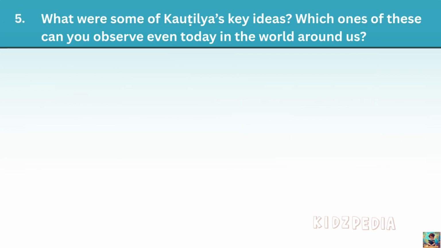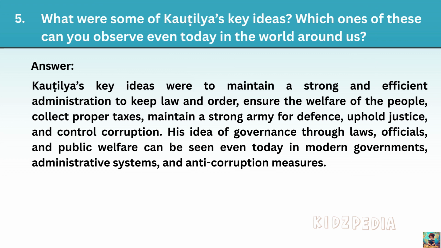Fifth question. What were some of Kautilya's key ideas? Which ones of these can you observe even today in the world around us? Answer. Kautilya's key ideas were to maintain a strong and efficient administration, to keep law and order, ensure the welfare of the people, collect proper taxes, maintain a strong army for defense, uphold justice, and control corruption. His idea of governance through laws, officials, and public welfare can be seen even today in modern governments, administrative systems, and anti-corruption measures.